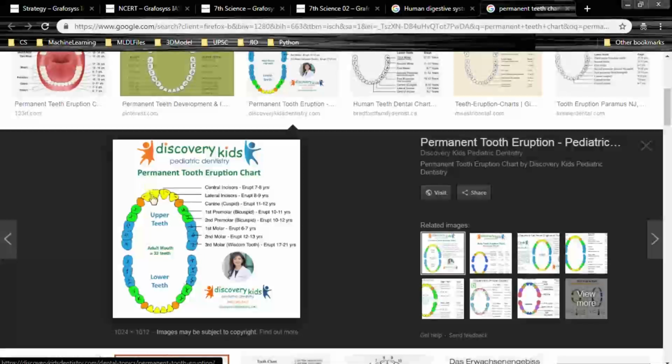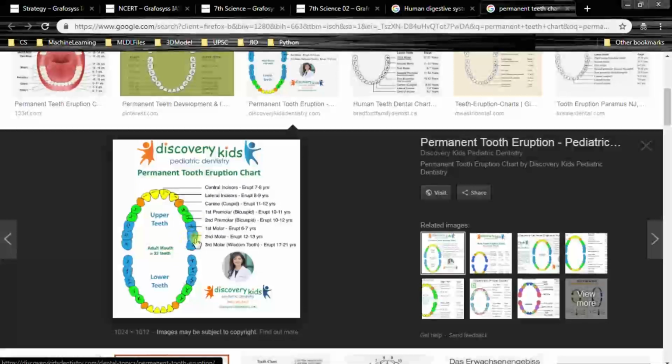So first is incisors, and later canine, right? Premolar, molar, right? Molar, premolar, canine, incisor. So please remember in series.